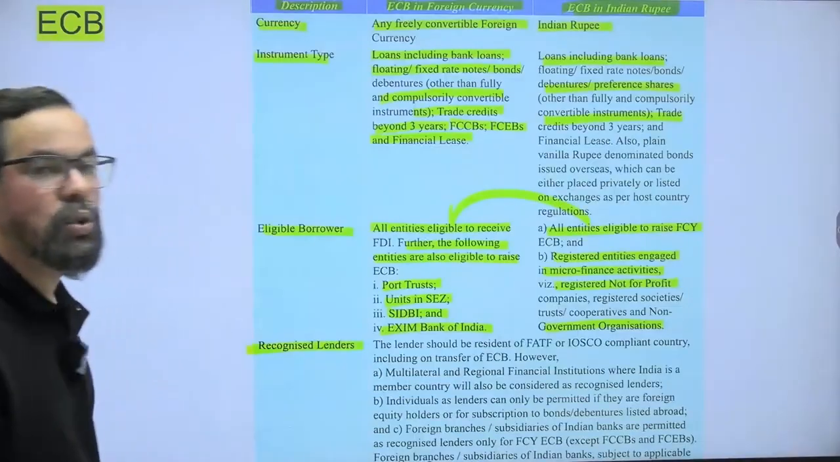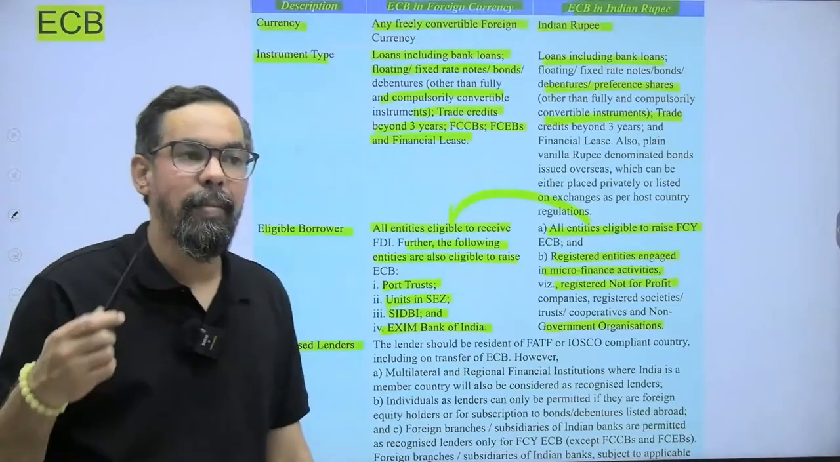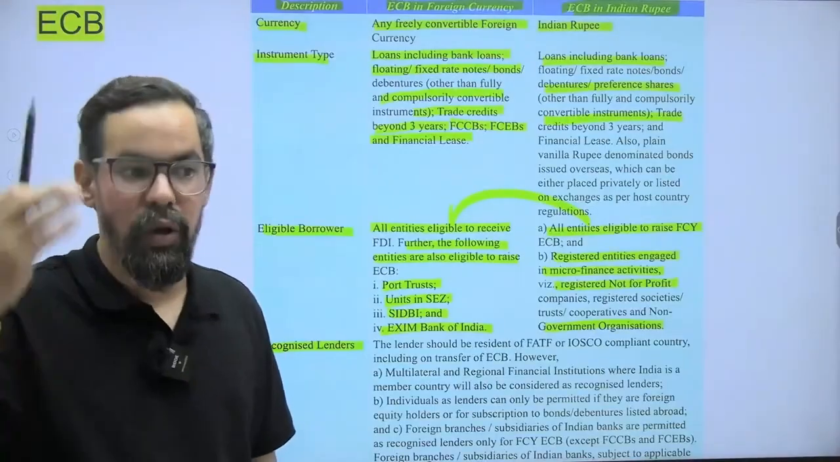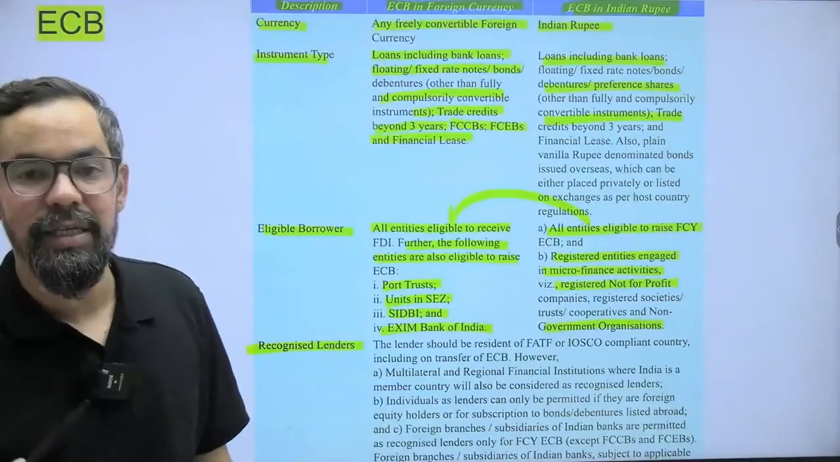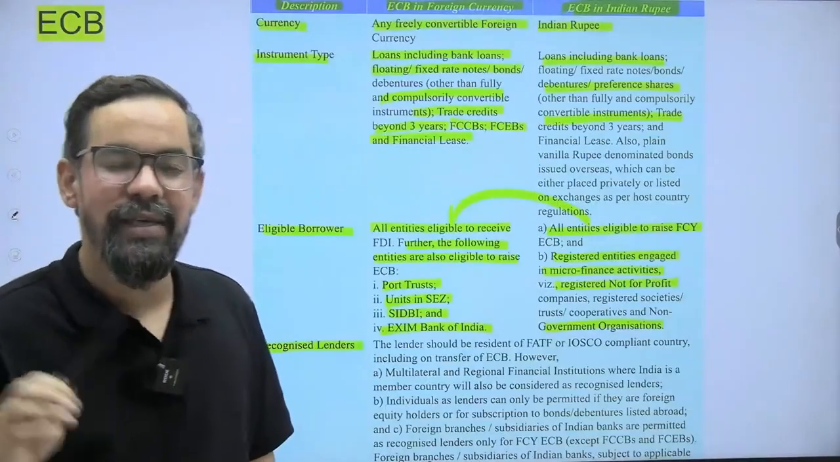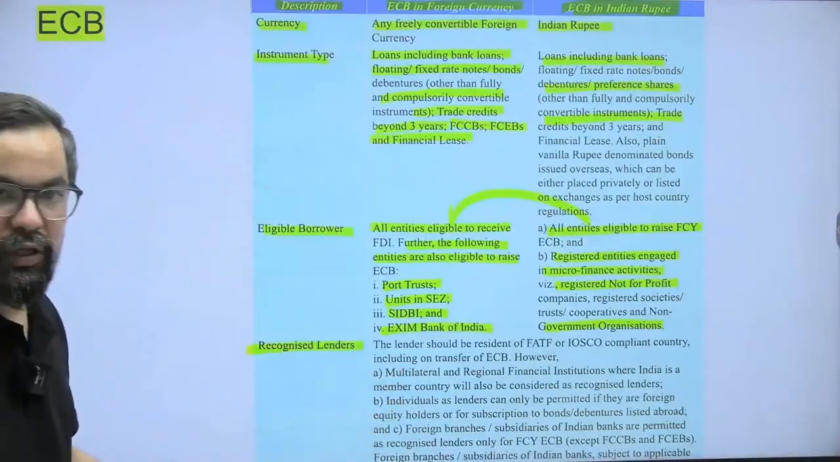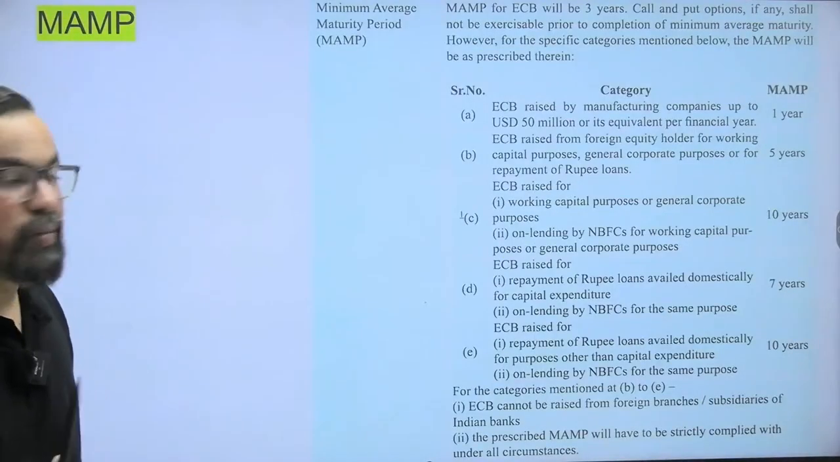Recognize lenders who can lend money, so foreign institutionals like IMF or any other individual or foreign institution, after your KYC and due diligence compliances, are eligible for this particular one. Minimum average maturity period is a very important one, okay?